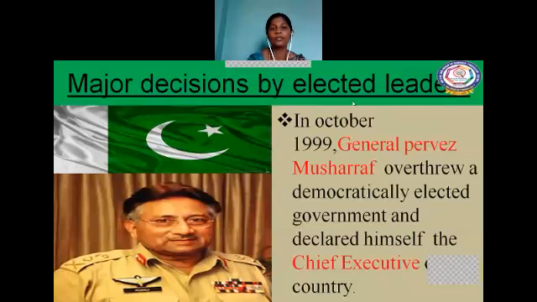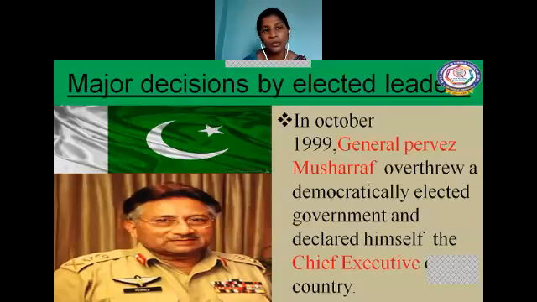So first one we are going to see about the major decisions elected by the leaders. Can you see the visual here, children? Can you see the flag here? Can you say which country flag this is? Yeah, this flag belongs to Pakistan. And the person is called General Pervez Musharraf.